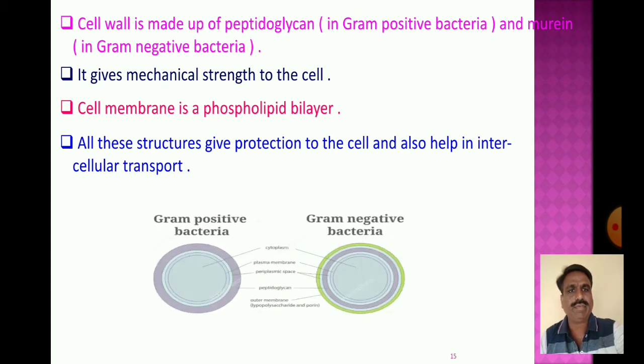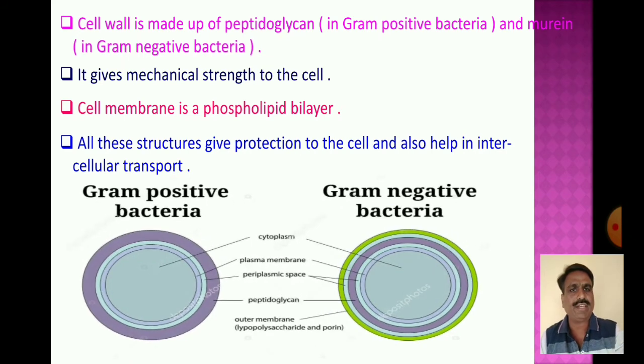In this way, gram positive bacteria and gram negative bacteria vary in their cell wall structures. In gram positive bacteria, the cell wall is made up of peptidoglycan, and in gram negative bacteria, murein is present in the cell wall. The cell membrane is a phospholipid bilayer. All these structures give protection to the cell and also help in intercellular transportation.